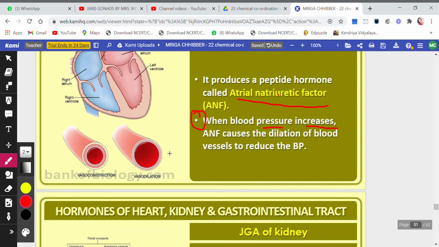That means the volume will increase, and if the volume of the blood vessel increases, the pressure will drop down. So ANF is actually to check the blood pressure. If the blood pressure increases, ANF will cause dilation of the vessels to reduce the blood pressure.